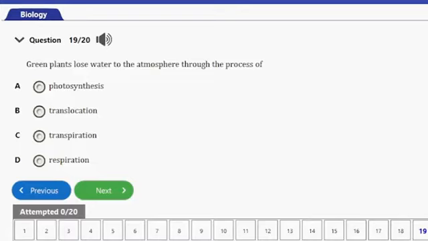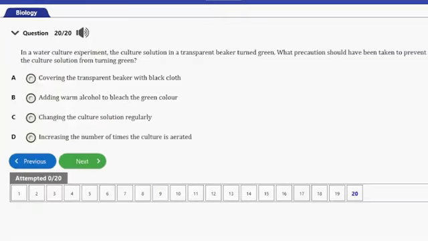Question number 19. It says, green plants lose water to the atmosphere through the process of A, photosynthesis, B, translocation, C, transpiration, D, respiration. So guys, the process by which green plants lose water to the atmosphere is actually transpiration, and that's option C here. So let's go ahead and consider the next and last question for this video.